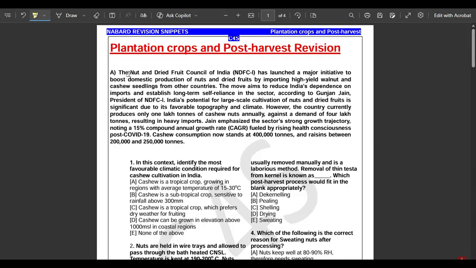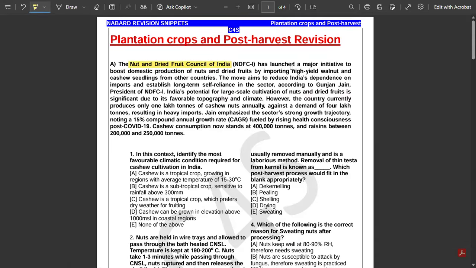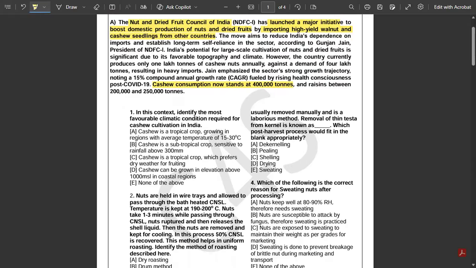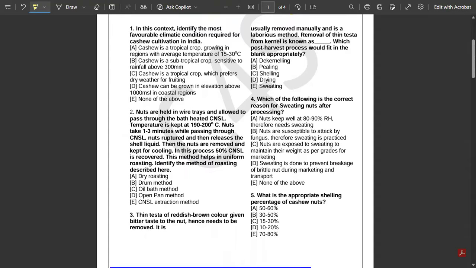So, the first passage says that the Nut and Dried Fruit Council of India has launched a major initiative to boost the domestic production of nuts and dried fruits by importing cashew seedlings from other countries. So, roughly, you can see from here that it is talking about cashew production, right? Even in the last line, cashew consumption stands at 4 lakh tons. In this way, you can just scan the paragraph once. Once you've scanned the paragraph, then move to the questions.